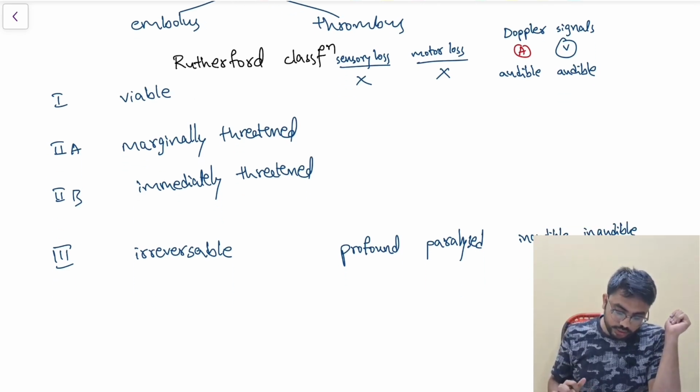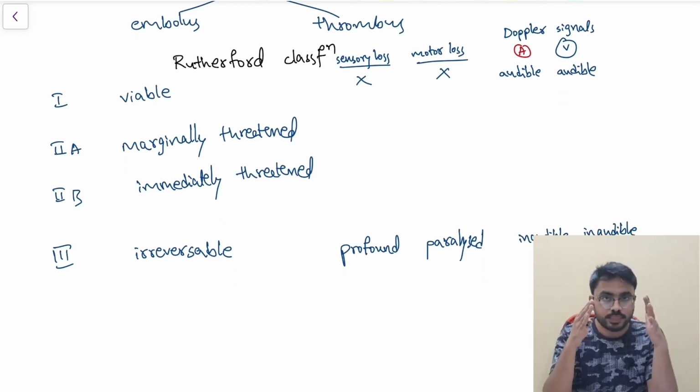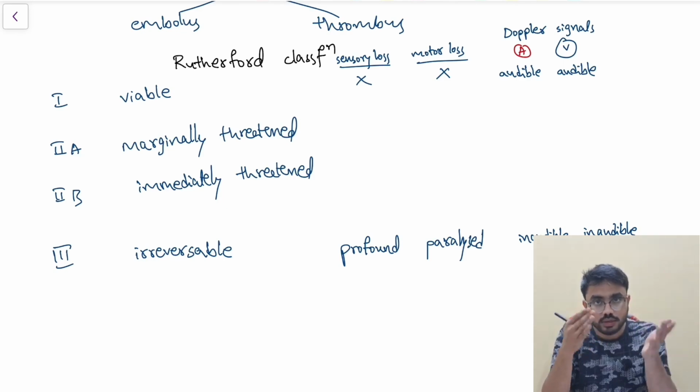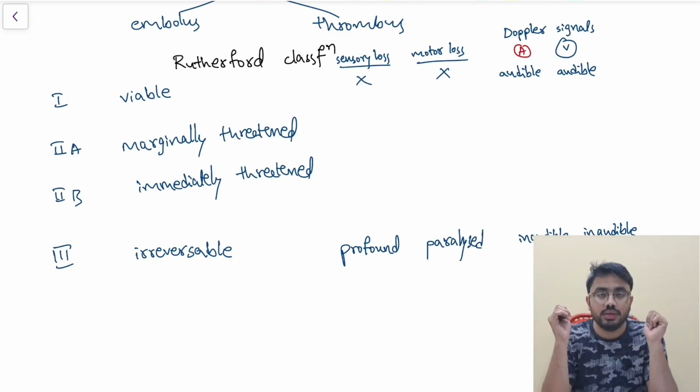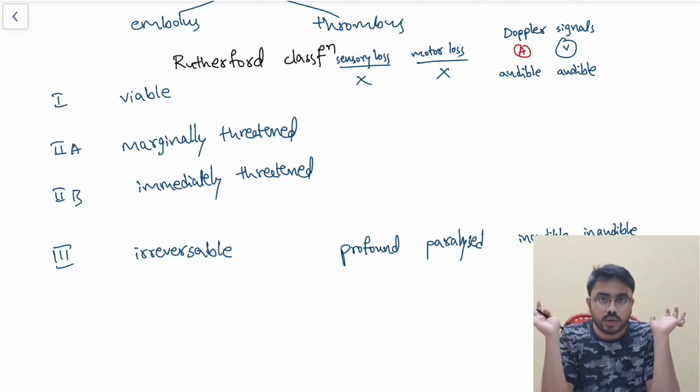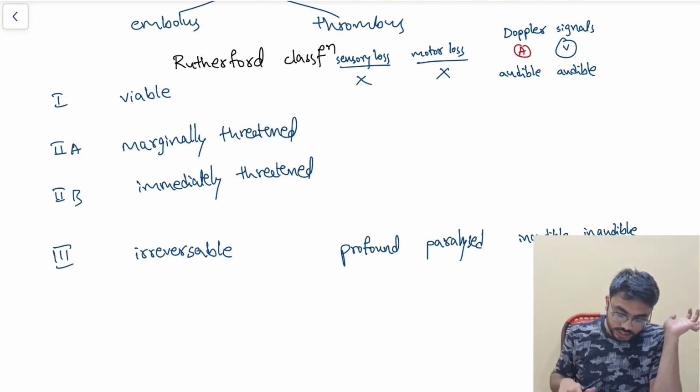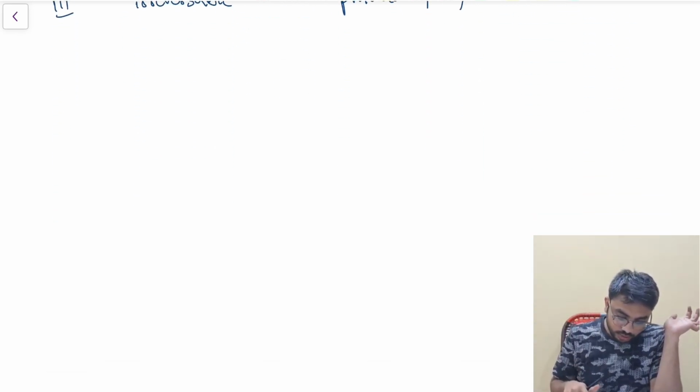Now I have already told you this classification. 1 is viable and 3 is completely irreversible. In 1 there is no sensory loss and no motor loss, whereas in 3 there is profound sensory loss and paralysis of the limb also. Coming to Doppler signals, in 1 the artery and the vein, both Doppler signals are audible, whereas in class 3 both of them are not audible. Right, now with these basic things in mind, let us look at the treatment.